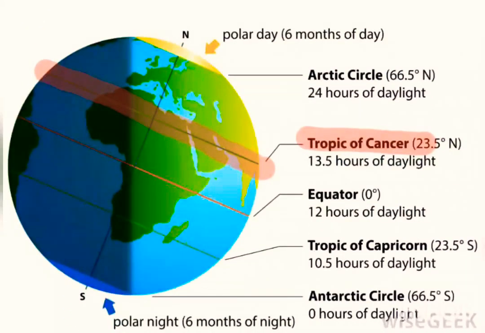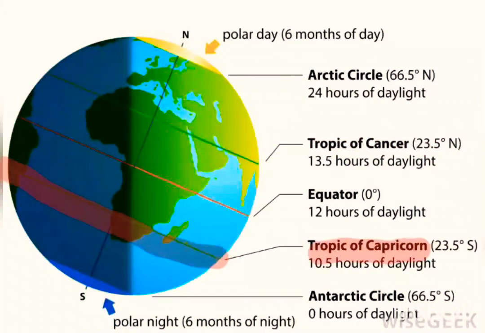The next very important latitude is the Tropic of Cancer, because this latitude runs across our country and it is 23.5 degrees to the north. The third important latitude is the Tropic of Capricorn. It is 23.5 degrees towards the south.